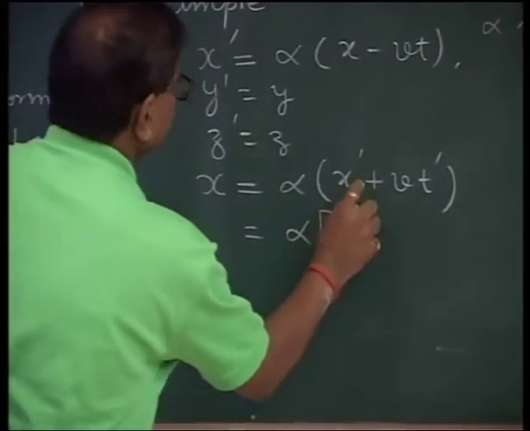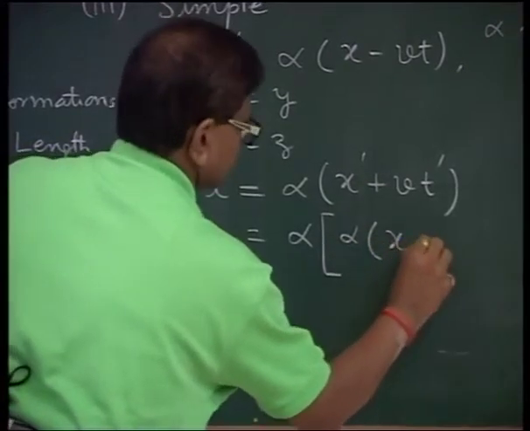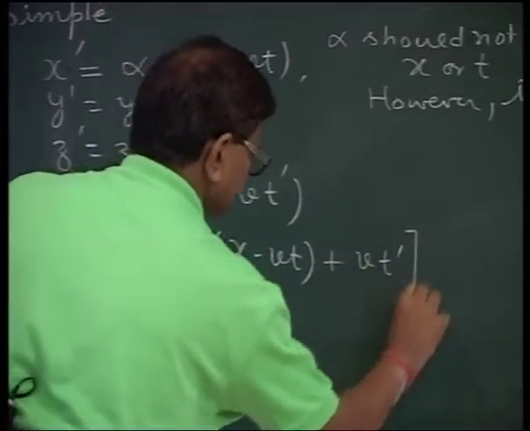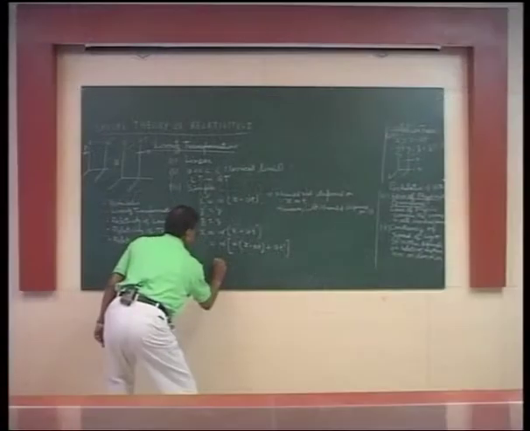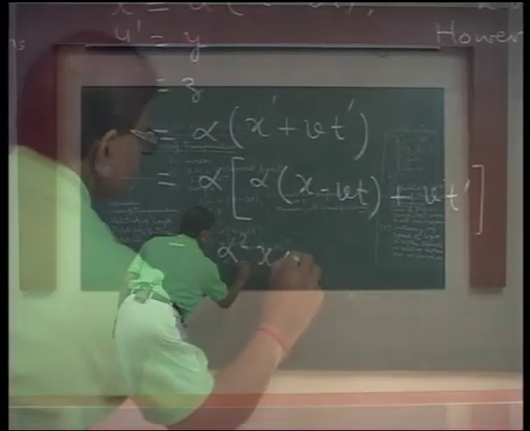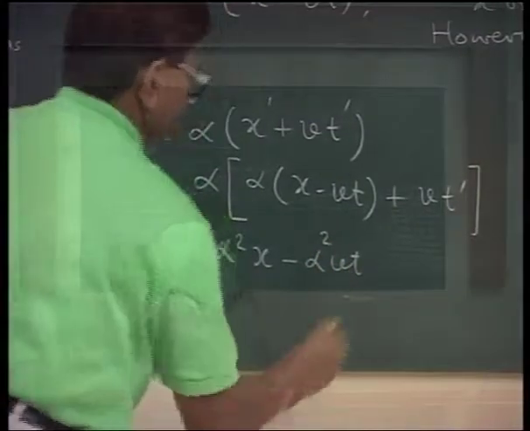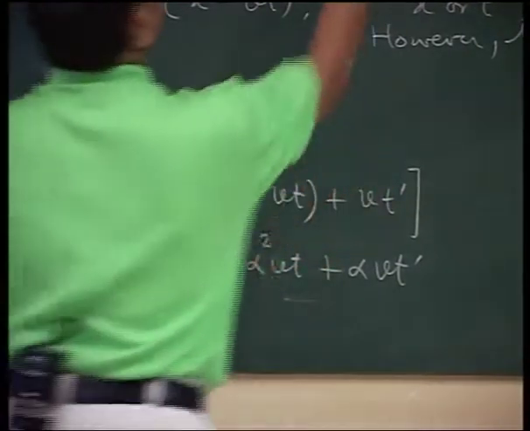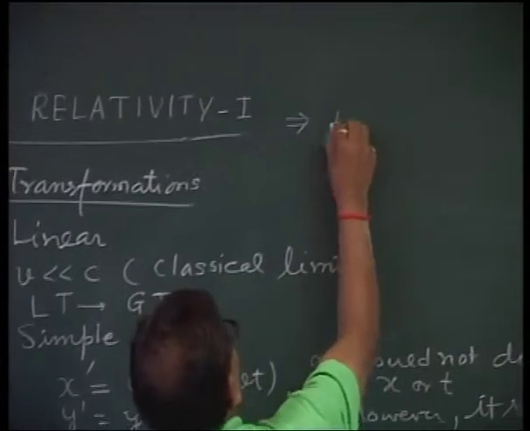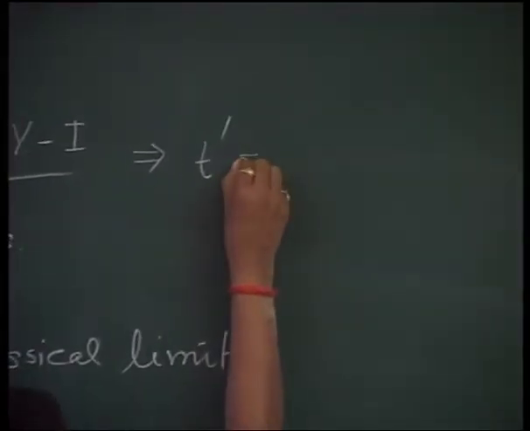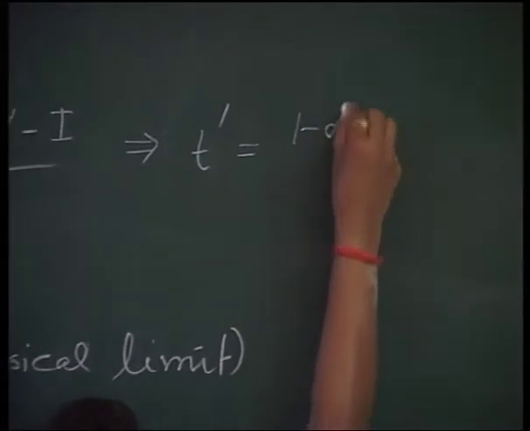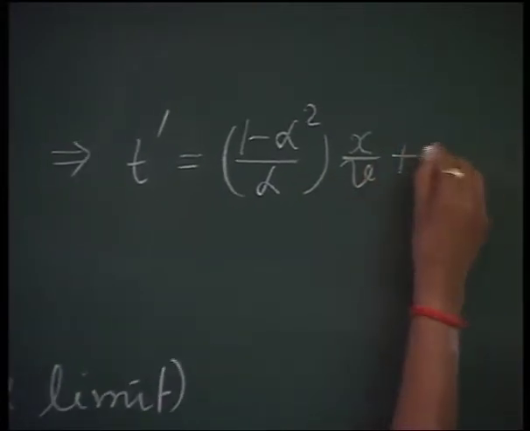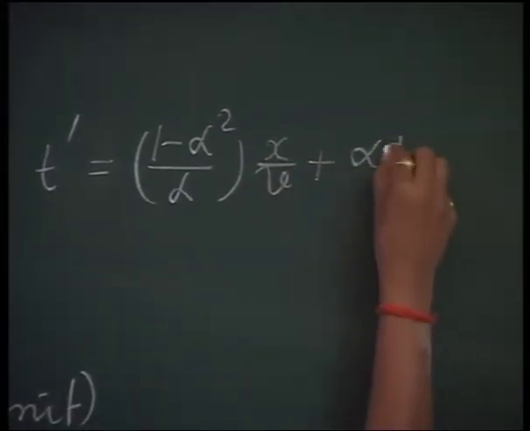Alpha x dash I write as x minus vt, plus vt dash. Solving this, x equals alpha square x minus alpha square vt plus alpha vt dash. This gives me t dash is equal to (1 minus alpha square) upon alpha v times x, plus alpha t.